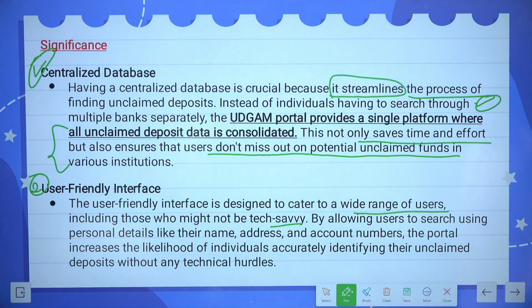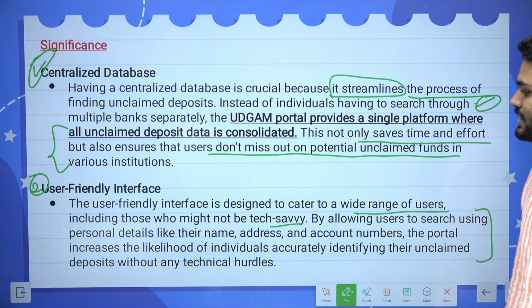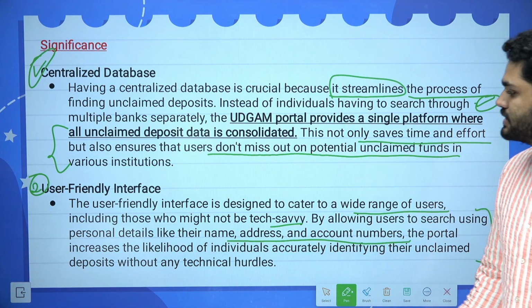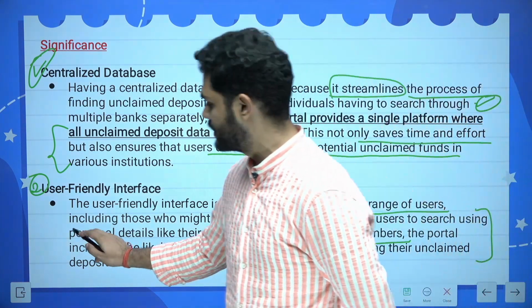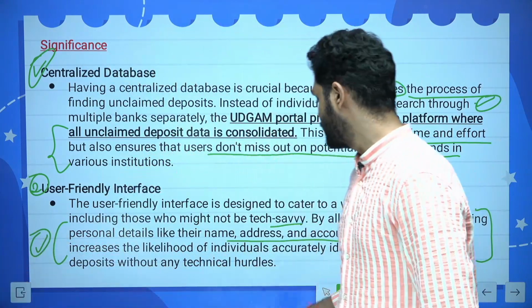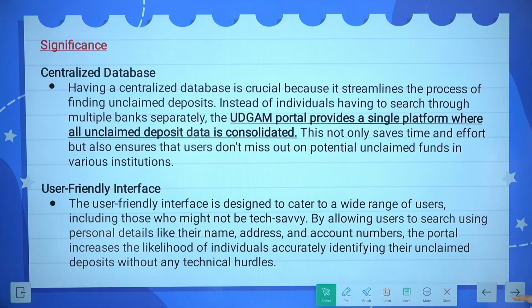By allowing users to search using personal details like the name, address, and account number, the portal increases the likelihood of accuracy. So these are the basic details: your name, your address, your account number, and these 3 things everybody would be able to fill in.